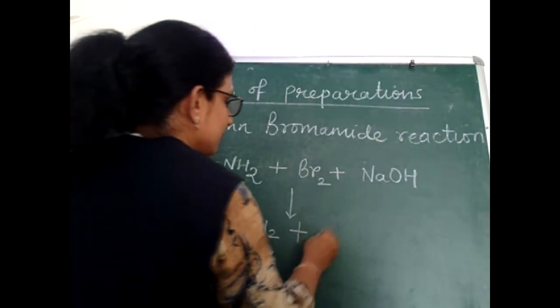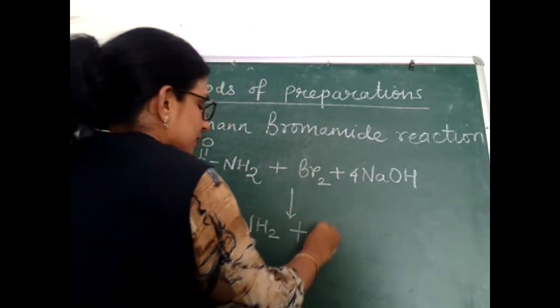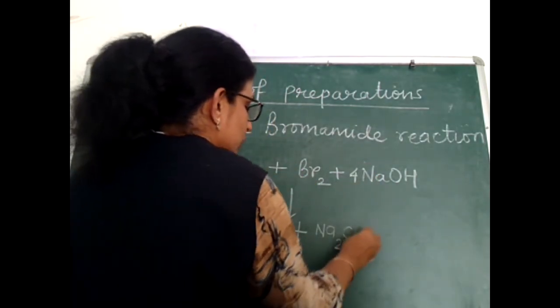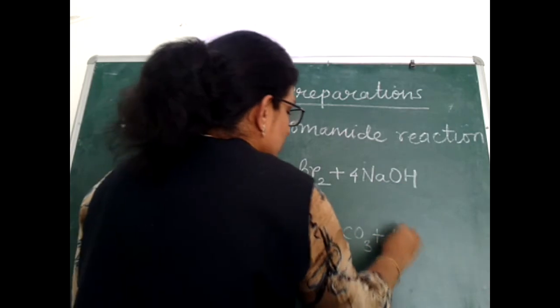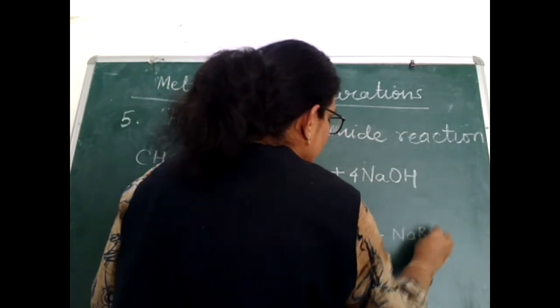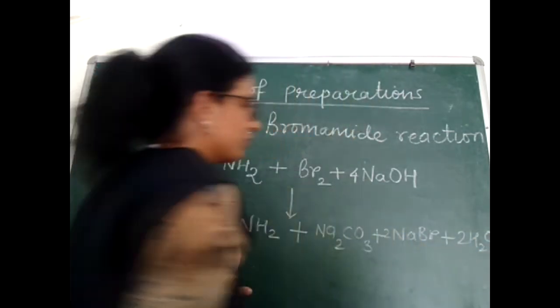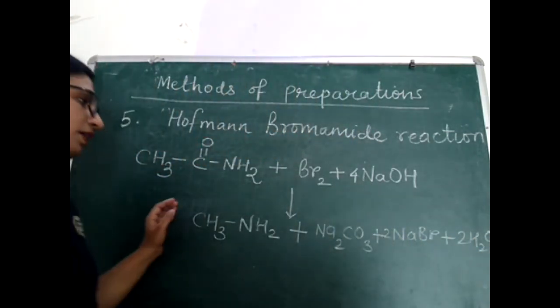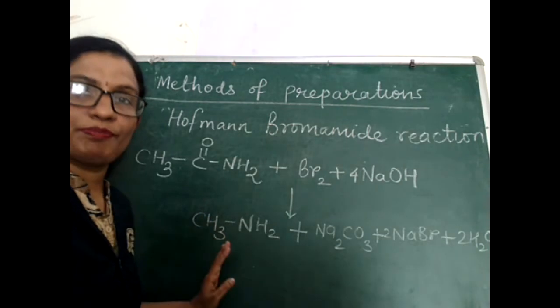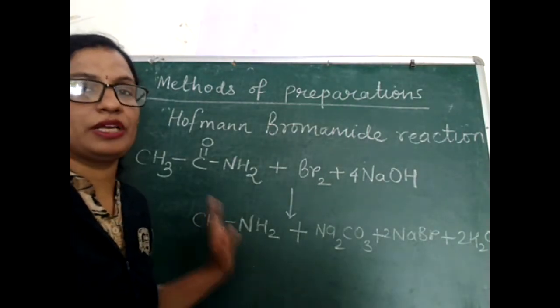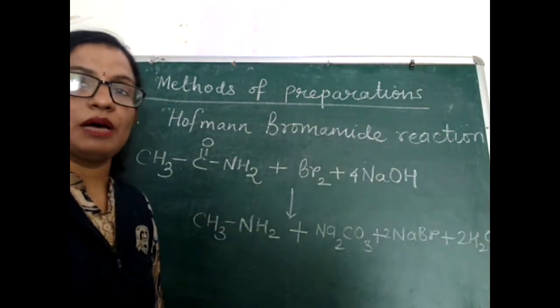Let's see what the side products are. Na2CO3, sodium carbonate, sodium bromide also will be a side product, and water. So this is the method to prepare primary amines. By this method we can get only primary amine.